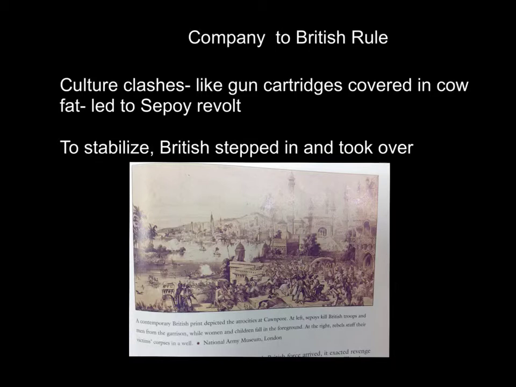The image that we show is an image from the textbook. It was a massacre at Kanpur, one of the biggest atrocities of the war.